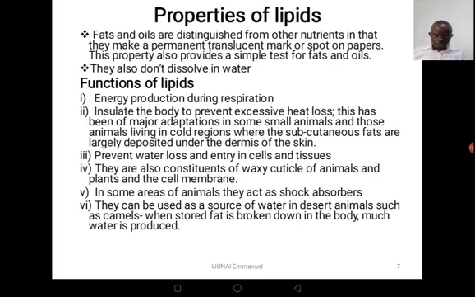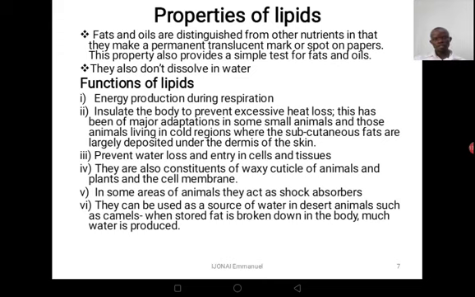Now, let's go to the properties of lipids. Fats and oils are distinguished from other nutrients in that they make a permanent translucent mark or spot on paper. If you've ever bought a chapati wrapped in a piece of paper, you're going to realize that it has some marks. That is what we are talking about in this case. This property also provides a simple test for fats and oils. You also realize that these fats don't dissolve in water.